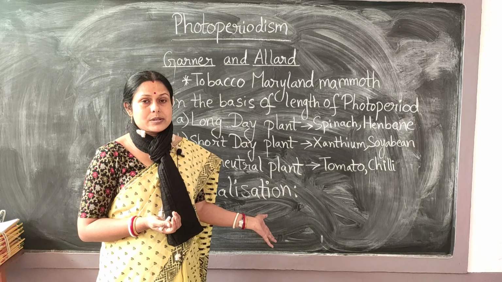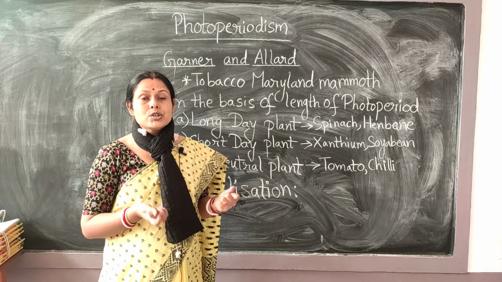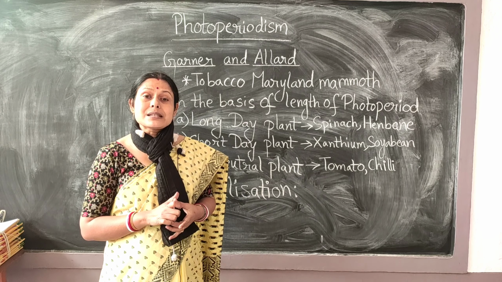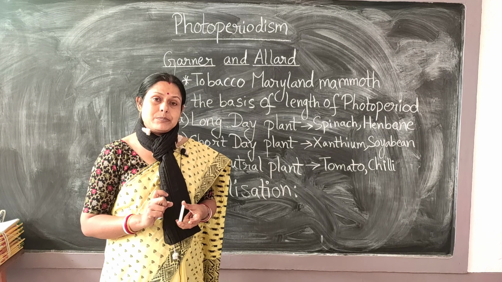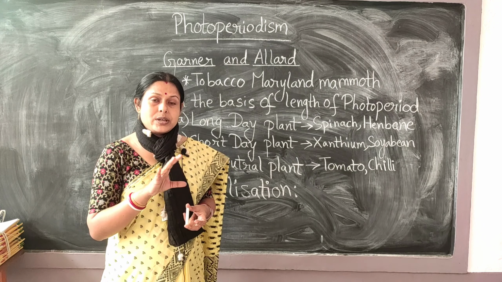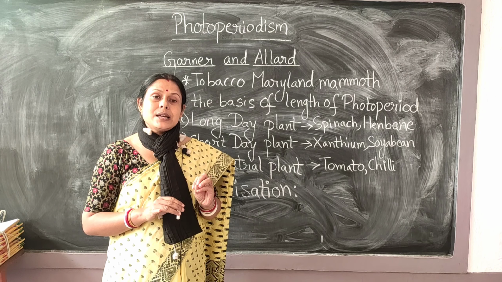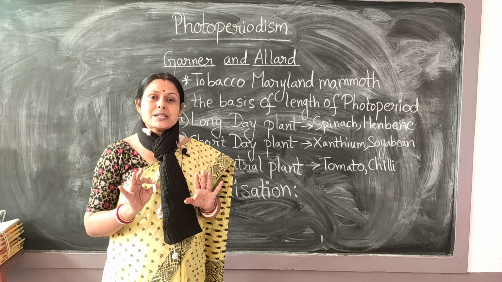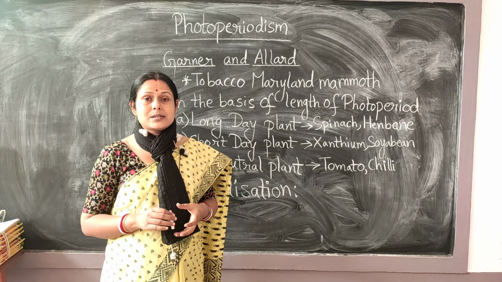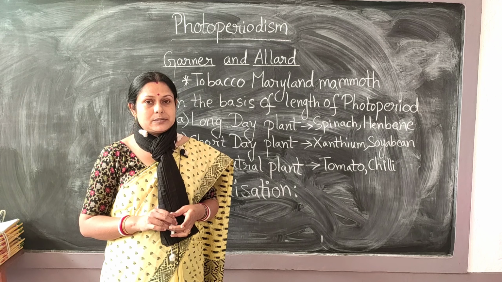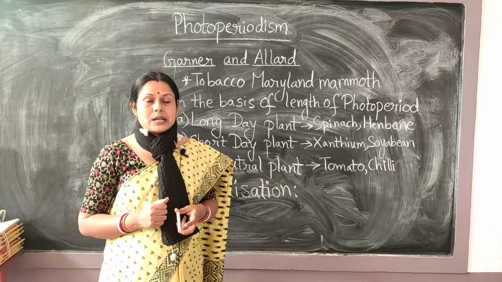Similarly, vernalin also has not been extracted properly. So vernalin is a substance which is secreted in the seeds of a plant when it is exposed to low temperature prior to sowing, so that when it is sown, even without proper photoperiods, it can start flowering. Okay, that is about vernalization.